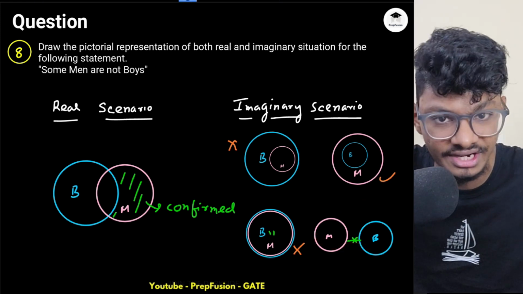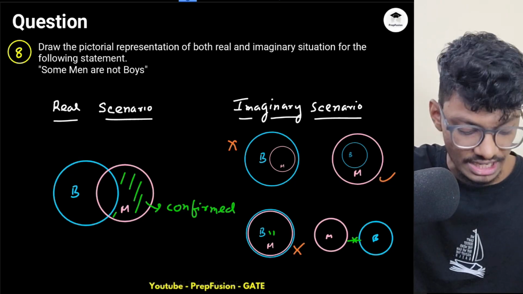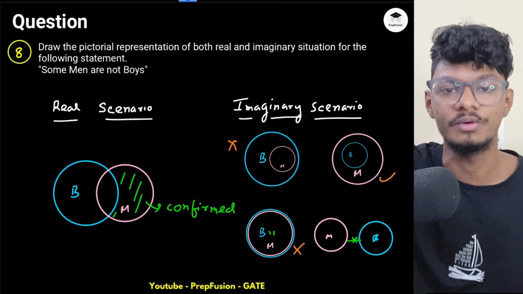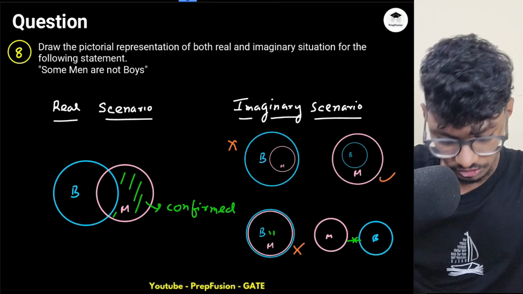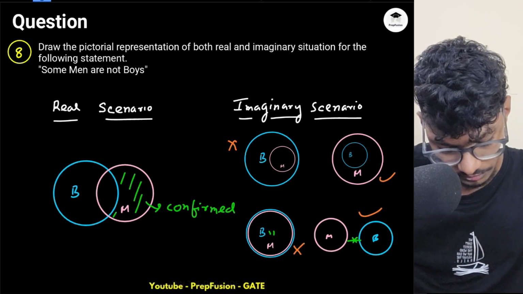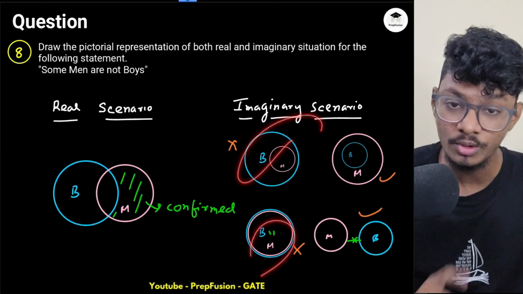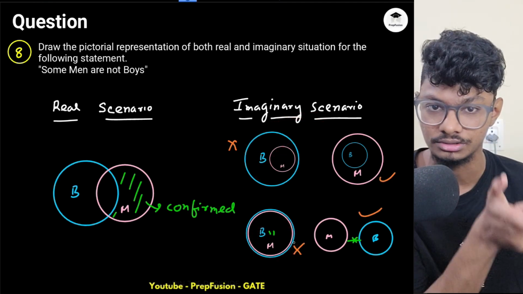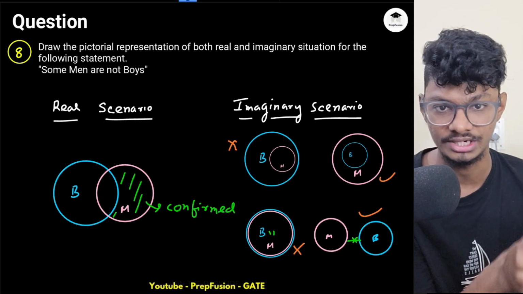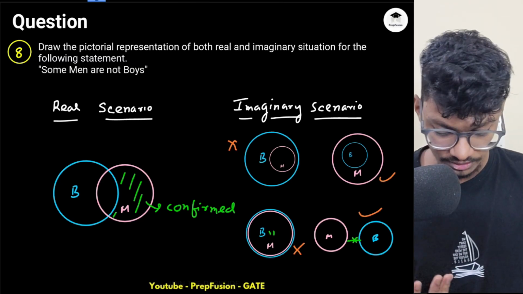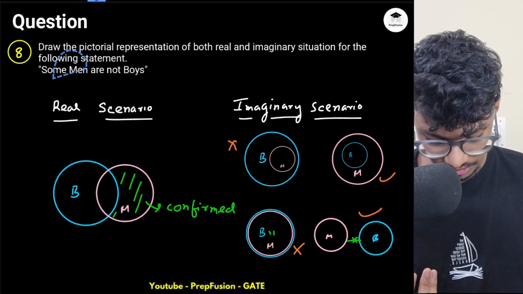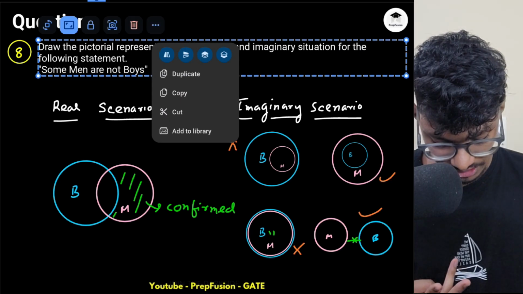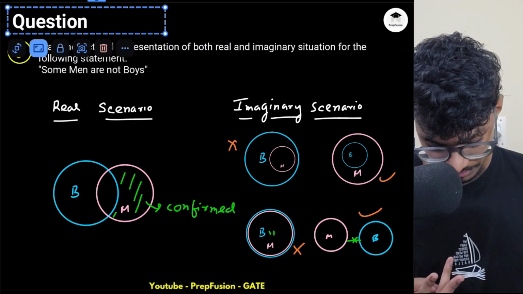There is no common region at all. It is saying some men are not boys. I'm telling all men are not boys. No common region. So it is the extreme case. So this is a possible diagram. These two are not possible because there has to be at least some uncommon region of man that is not common with boys. So that's why three will be the pictures, and others will not be the pictures.